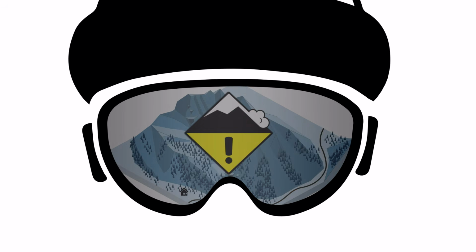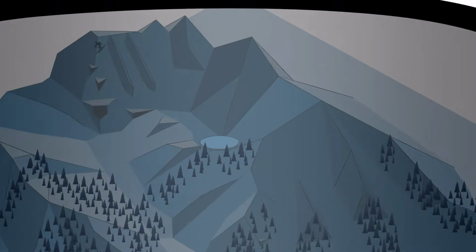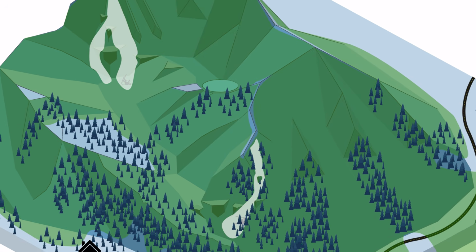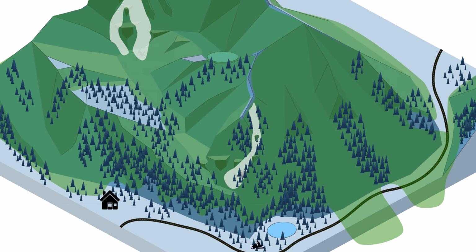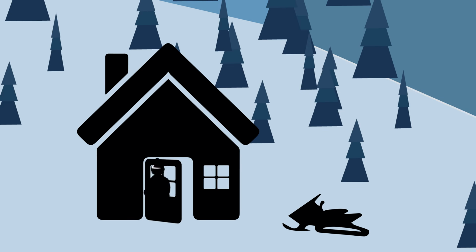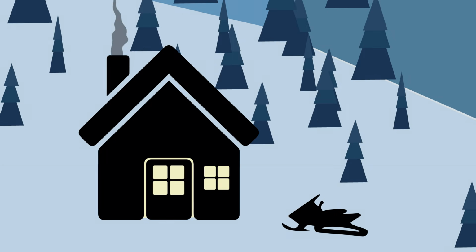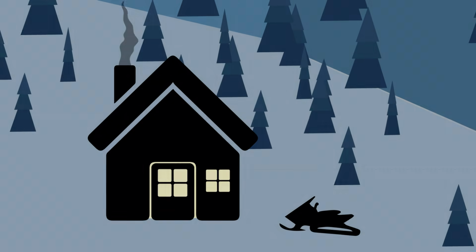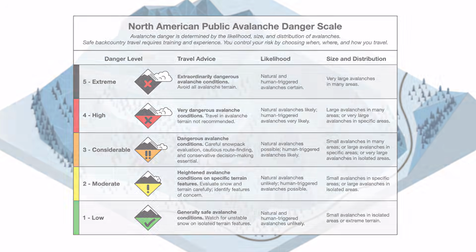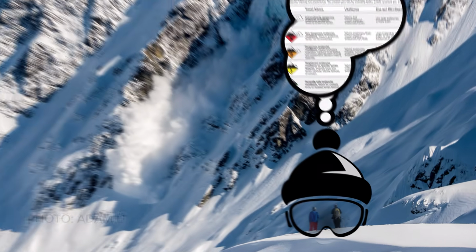Finally, remember that you control your own risk. For example, you can assume high levels of risk on a low danger day by choosing to enter consequential terrain. Conversely, you can minimize your risk on a high danger day by simply avoiding avalanche terrain altogether. The Avalanche Danger Scale is a starting point in your daily planning process, but in the end, you are in charge and you make the choice.